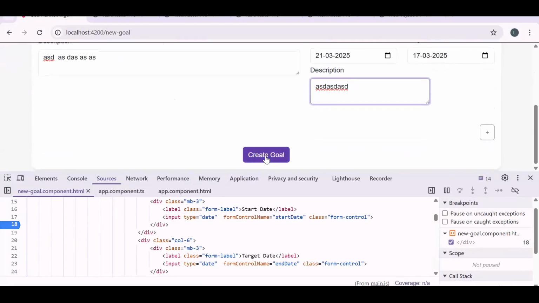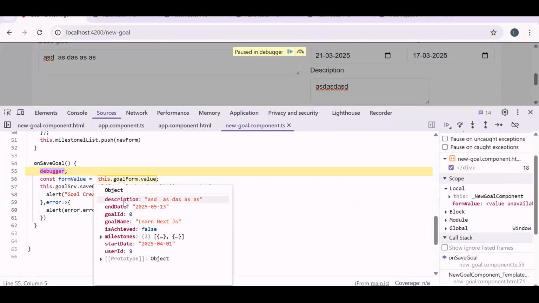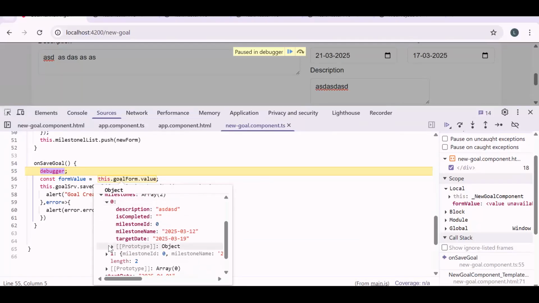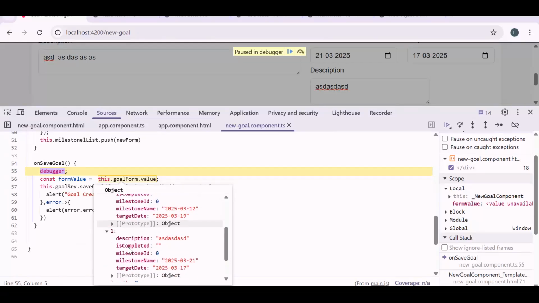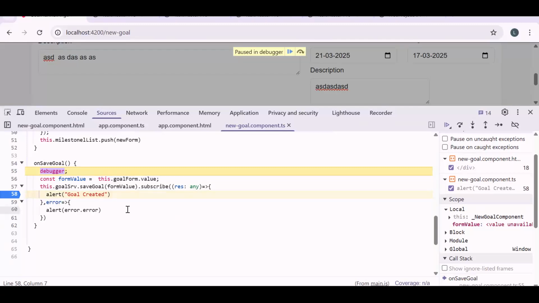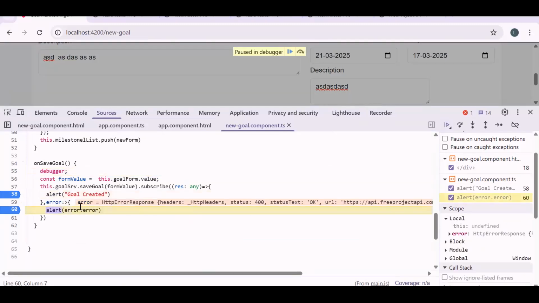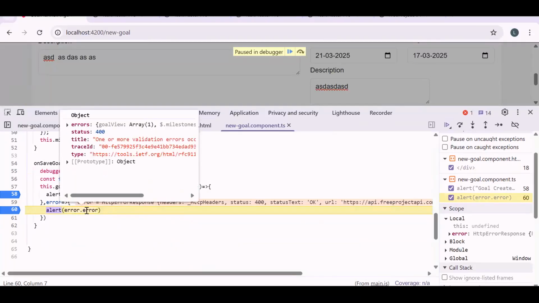Now, if I click on create goal, if you check the value, see, we got the goal description, and in milestone, we have got two elements. See, this is the first one, and this is the second one. Okay. Now let's try to execute. Let's see if the API is working fine or not. We got an error. What's the error? One or more validation errors occurred. So this is the error from the API side.